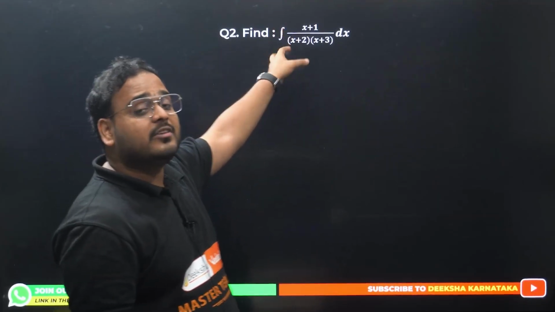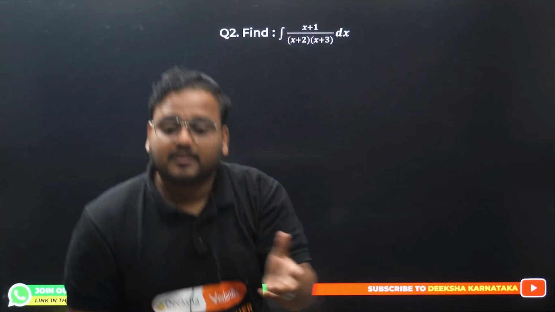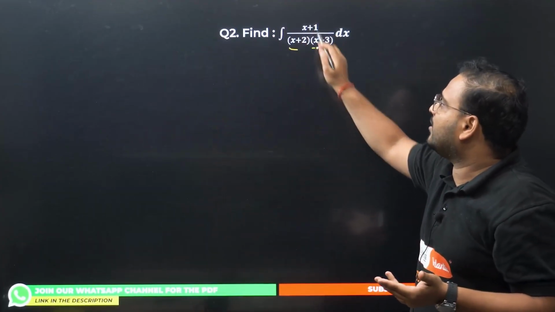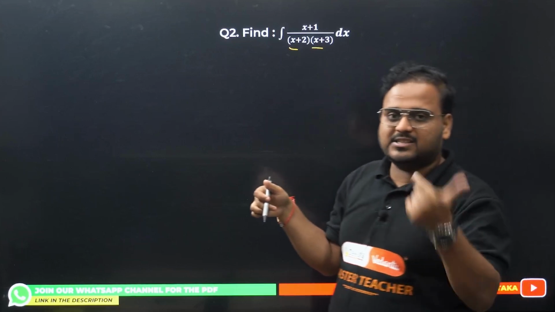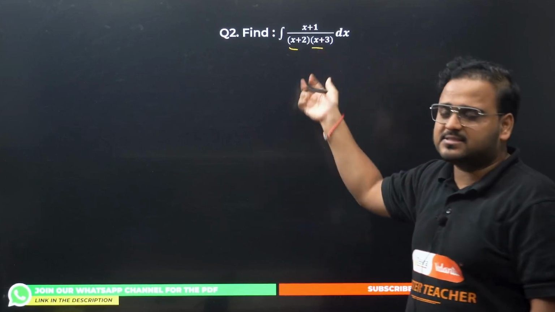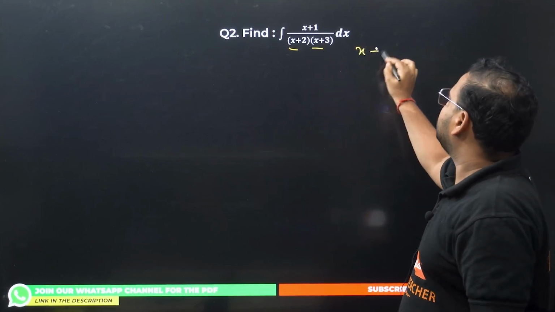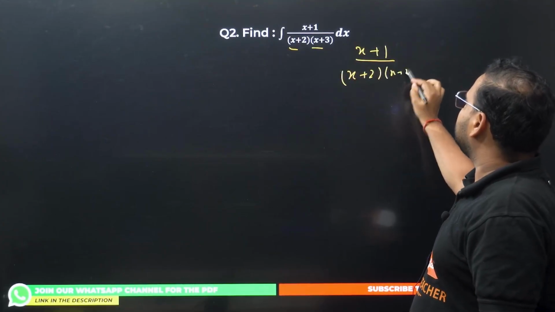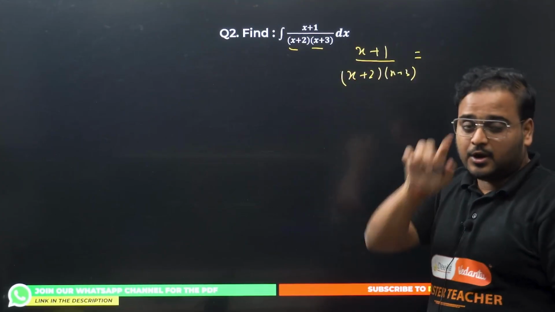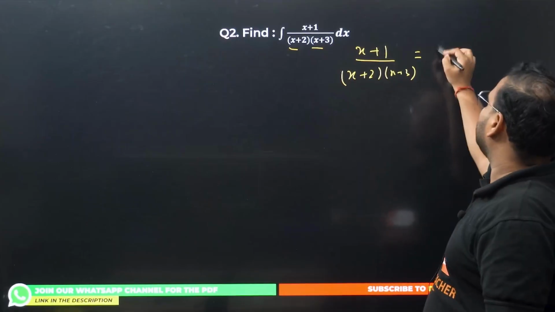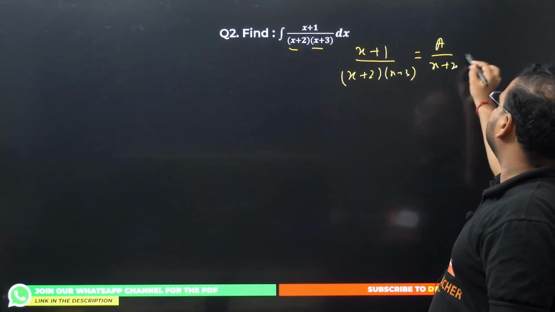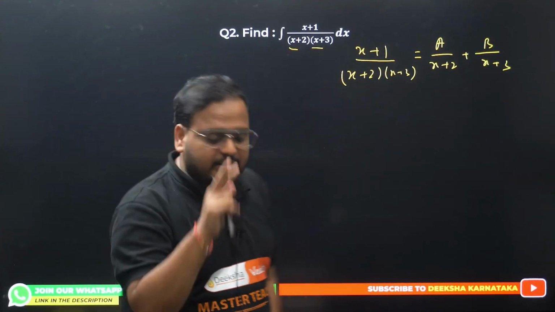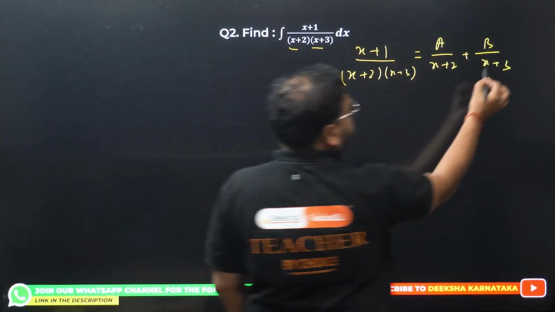Same thing. In this case, they have not given the form. We have to decide. How can we decide? Please check: linear factors, linear by quadratic. We can apply its proper form. The second thing is, it's factorized. Okay, simple. (x plus 1) upon (x plus 2)(x plus 3) equals what? So, two factors, two constants. So, a upon x plus 2 and b upon x plus 3. Two factors, two constants. Superb.